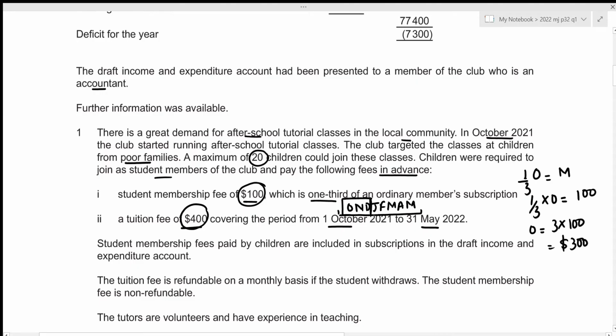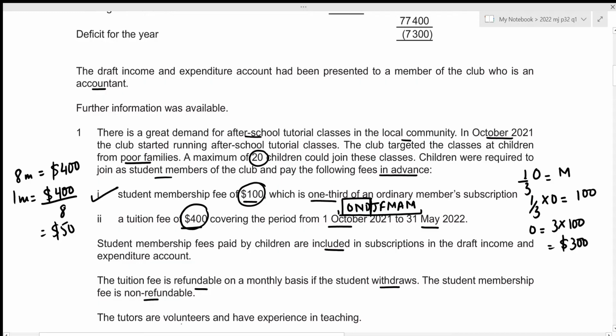So first of all, let's figure out the monthly tuition fee. We will utilize our unitary method. So for 8 months, we have a fee of 400, which just means that for 1 month, that will just be the fee of 400 divided by 8, which results in 50. Okay, then student membership fees paid by children are included in subscriptions in the draft income and expenditure account. So this is already included, and the tuition fee is refundable on a monthly basis if the student withdraws. The student membership fee is non-refundable.